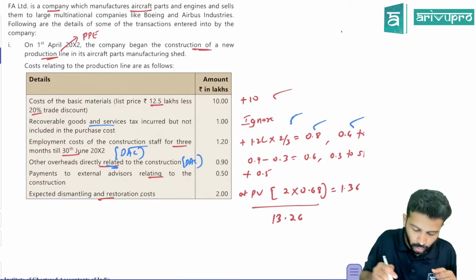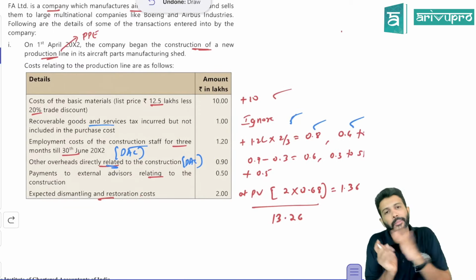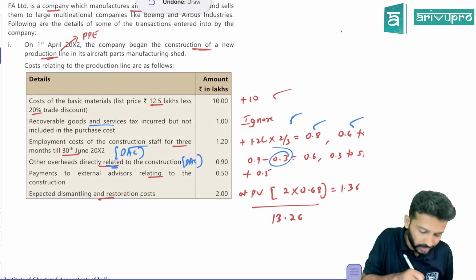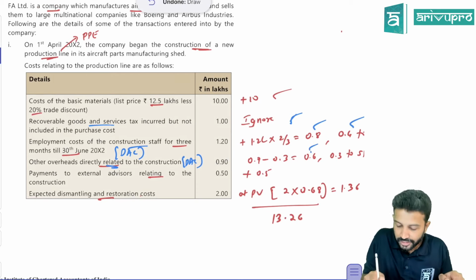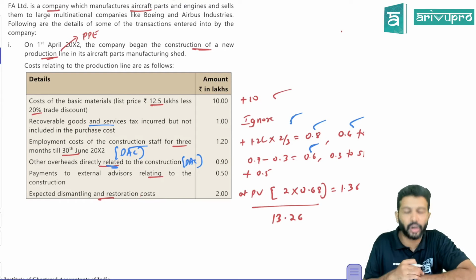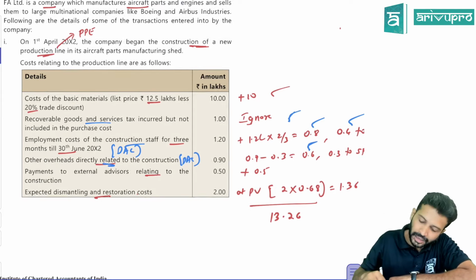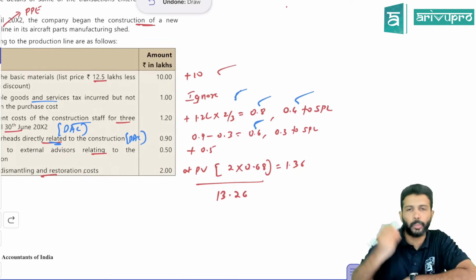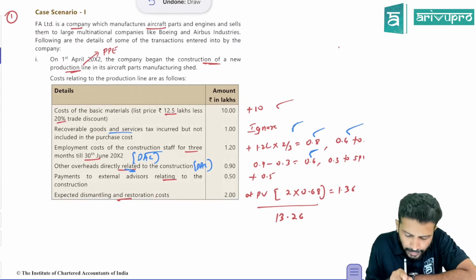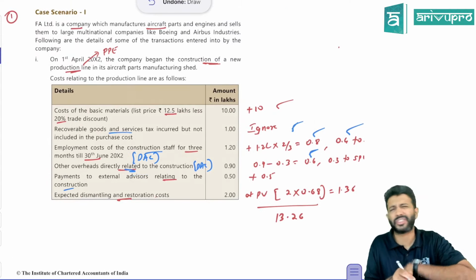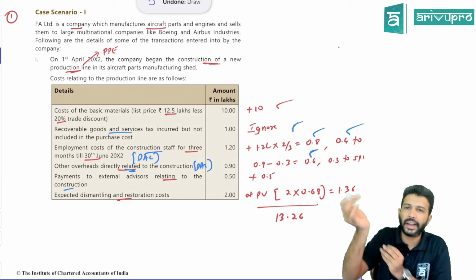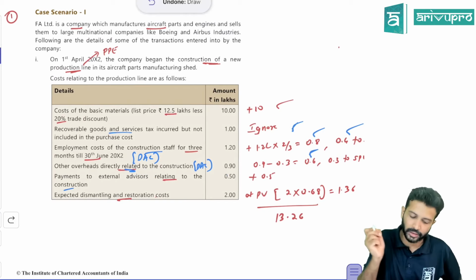So can you add that? No, entire 0.9 you cannot add. From that, you need to remove the abnormal element of 0.3. So what remains? Only 0.6 remains. That much of your overhead cost you can capitalize. Balance 0.3 ka abnormal loss will be transferred off to SPL. Great. Payments to external advisors relating to construction. These are consultant fees. Yes, this is directly attributable. Can you add it? Yes, entire amount you can add.